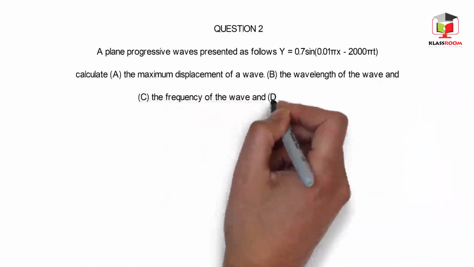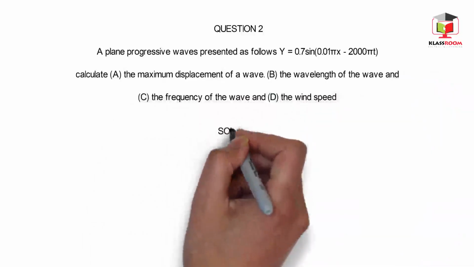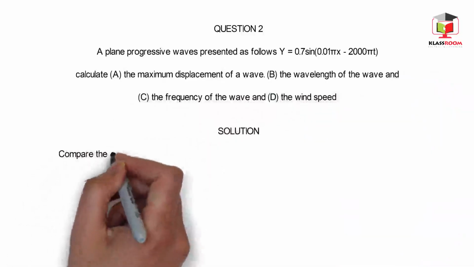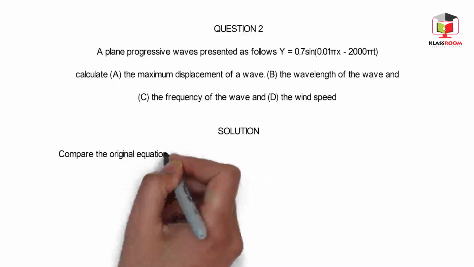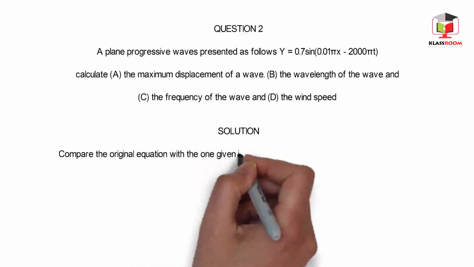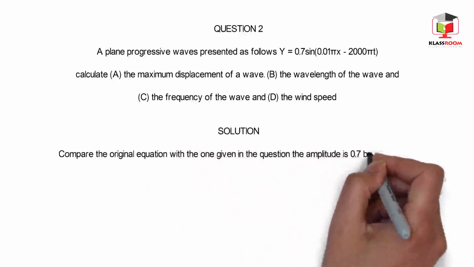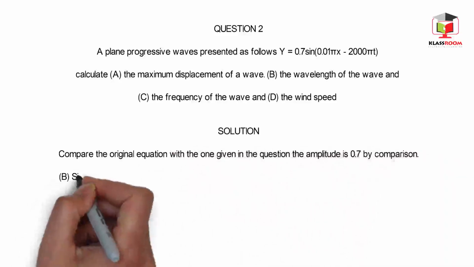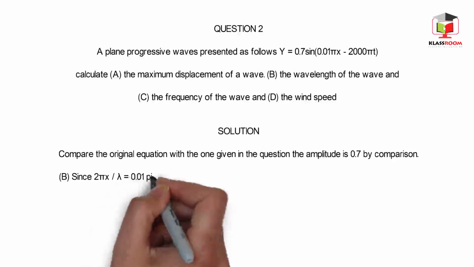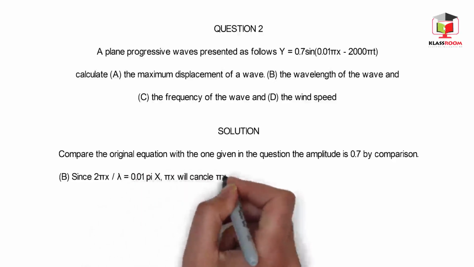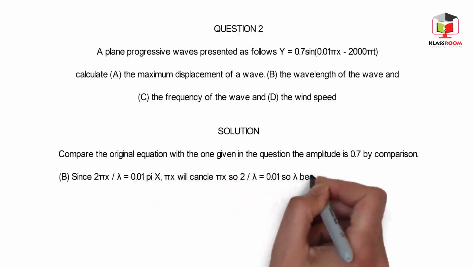Solution. Compare the original equation with the one given to us in the question. The amplitude is 0.7 by comparison. B, since 2 pi x over lambda equals 0.01 pi x, we cancel pi x, so 2 over lambda equals 0.01. So lambda becomes 2 over 0.01, which is 200 meters.